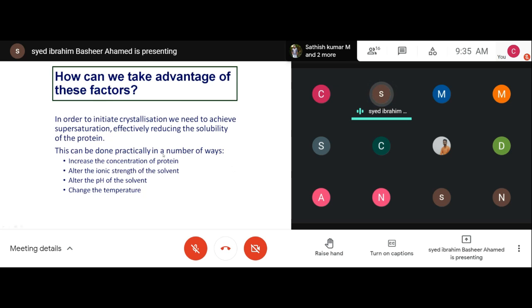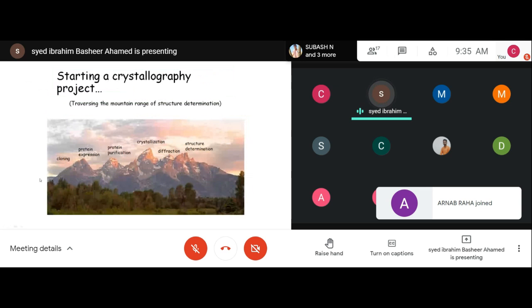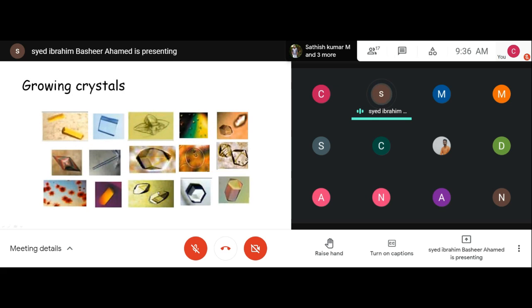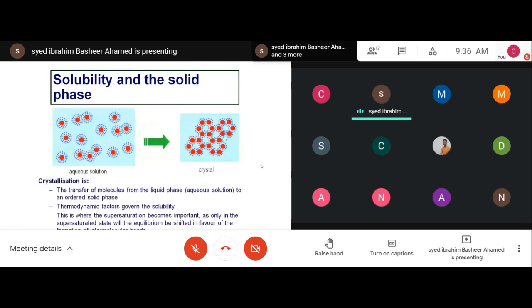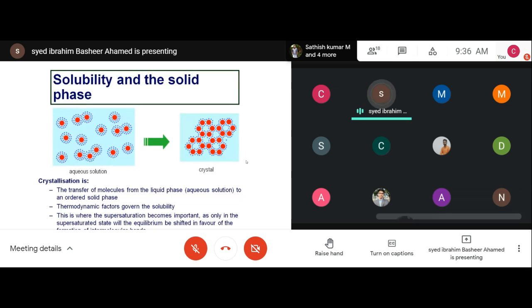So last class we were discussing protein crystallization, right? Crystallography project and protein crystallization. So we saw some basic things about crystallography and crystallization. The main important thing is that the protein should be soluble. If the protein is not soluble, then it is very difficult to crystallize it. Is there any protein that is not soluble? Can anybody say?